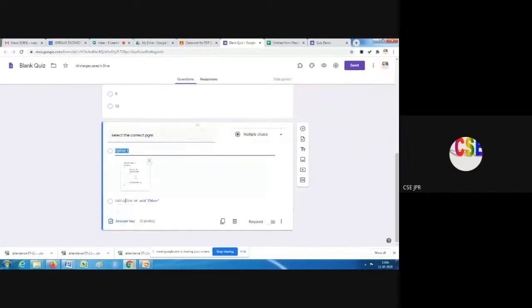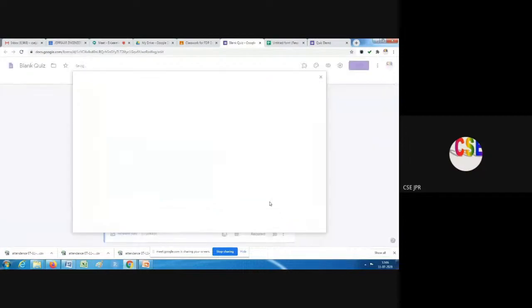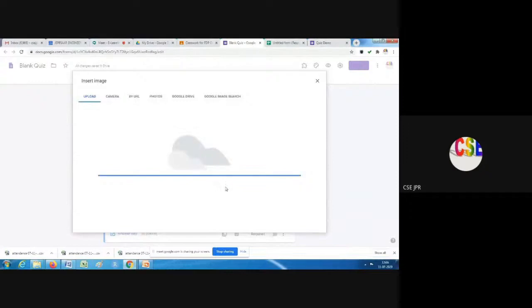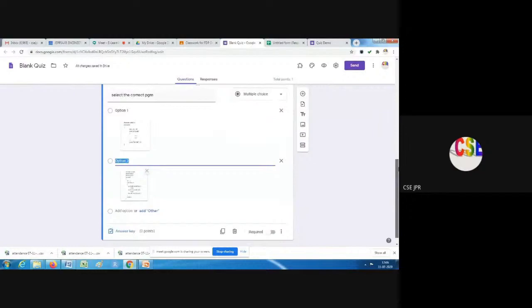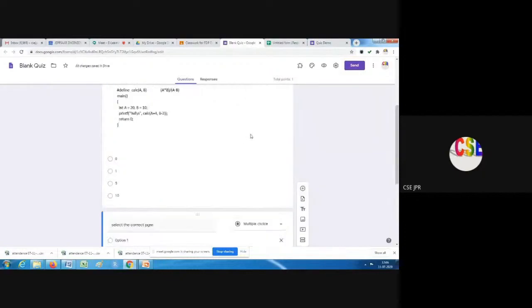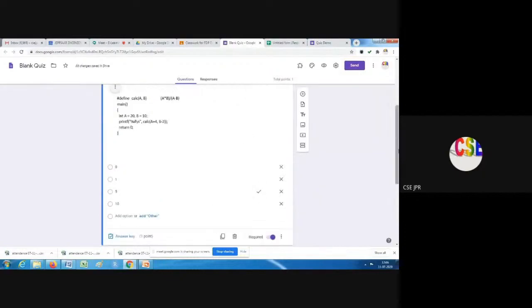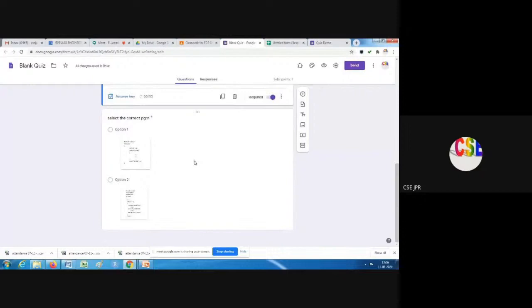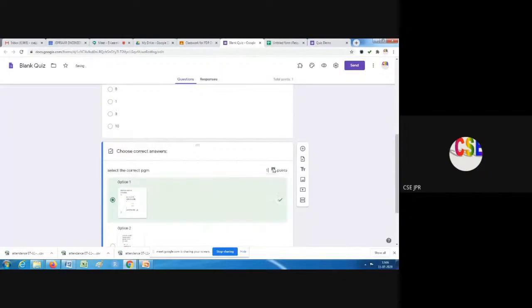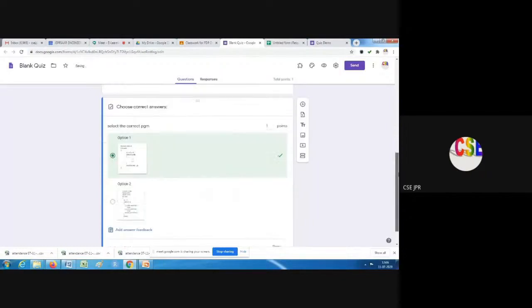We can give two or three options, whatever we want. Now the options are in image format. I'll make this a required question, and the previous one also required. Then I have to give marks and select the correct answer key. The first one is correct. I am giving 1 mark for this question. So done.